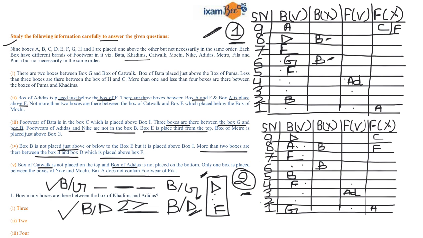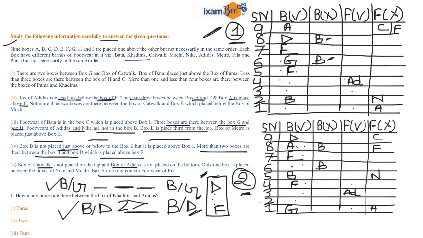Now you know that footwear of your Adidas and Nike are not in the box B. So you can write a small hint over here that your Nike cannot be placed over here. Accordingly, you can write a small hint in case number 2 that Nike cannot be placed over here. Now your box B is not placed just above or below to the box E, but it is placed above the box I, right?